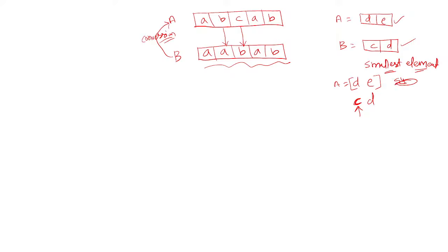You are selecting this subset from A, and replacing with the smallest letter in this subset. That means these letters must be present in A. Then only is it possible that you will get this string B from A. That means all the characters in B must be present in A. If any one character is not present in A, then the conversion is not possible. This is the very first observation you should make.